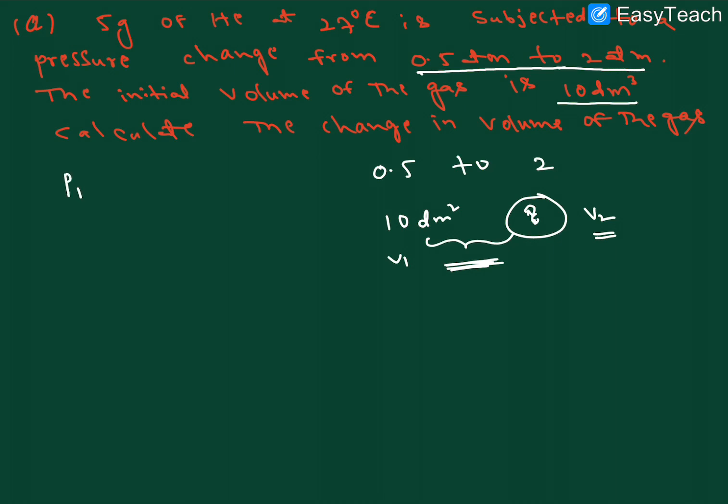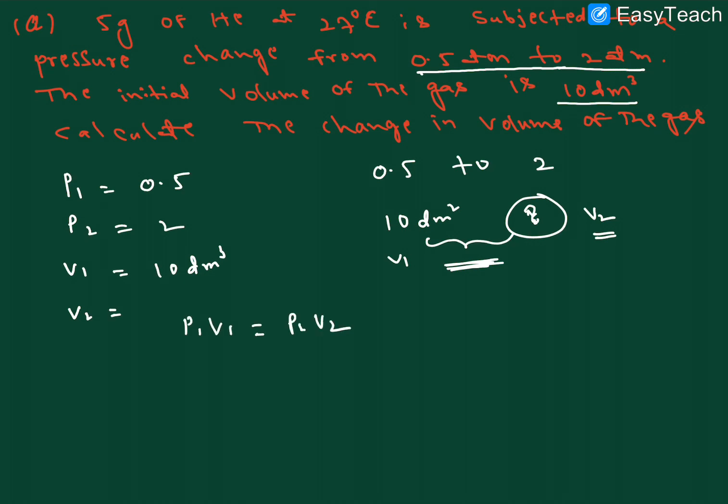Right, P1 and P2 they are giving here. What is the formula? P1 here is the initial pressure, 0.5. What is the P2? And here 2. And first V1, what is the V1? V1 is equal to 10 decimeter cube, and V2 we have to find out. What is the V2 we'll get here? What is the formula?